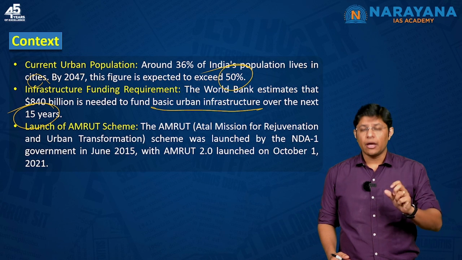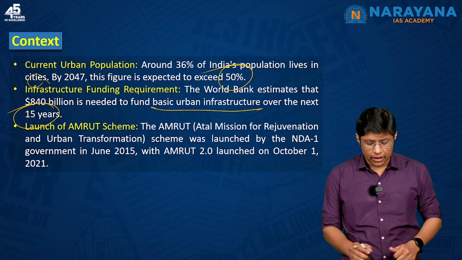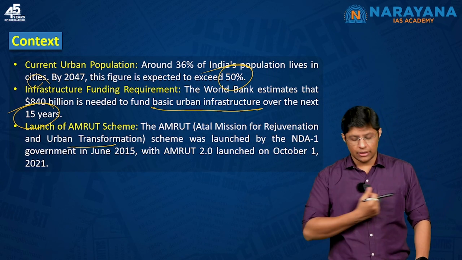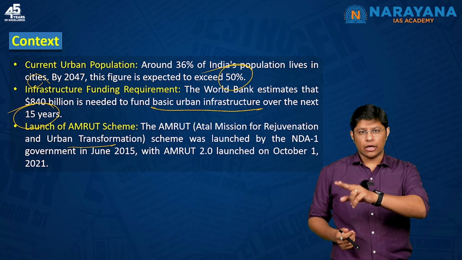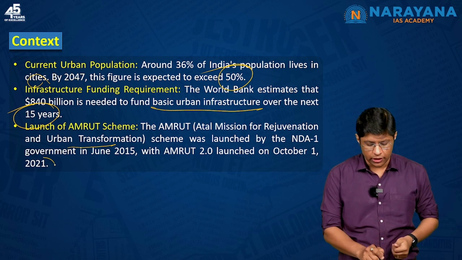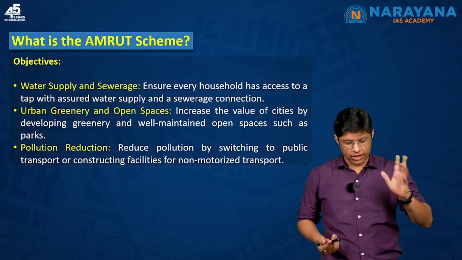What is AMRUT scheme? Atal Mission for Rejuvenation for Urban Transformation. So, this is a mission for transforming the urban landscape. There were 2 phases of this scheme. One was launched in 2015. The second one was launched in the year 2021. So, let's try to understand more features about the AMRUT scheme.